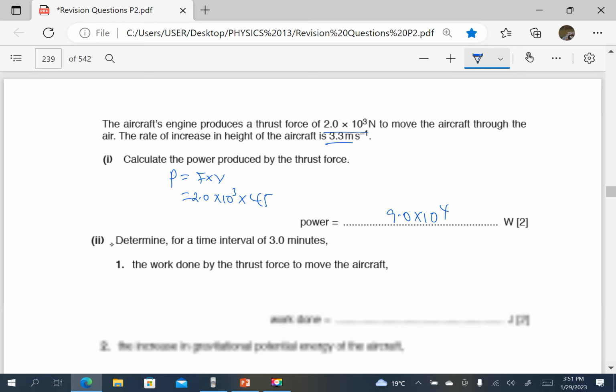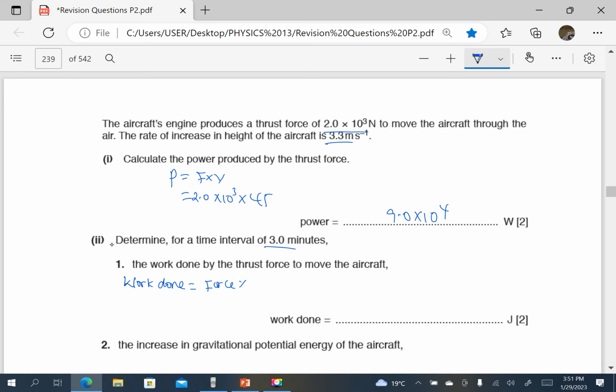Then determine, for the time interval of 3.0 minutes, the work done by the thrust force to move the aircraft. So work done is force times distance, but this should be in the direction of the force. So the force is 2.0 times 10 power 3.